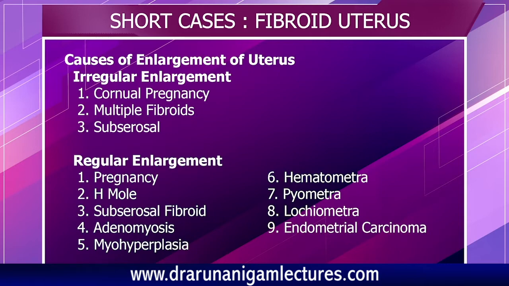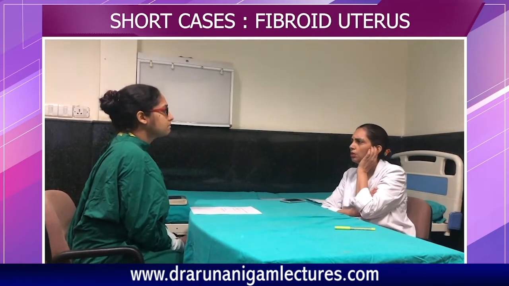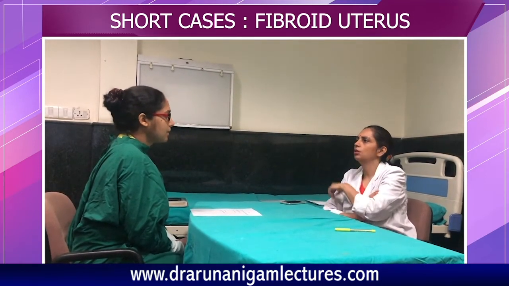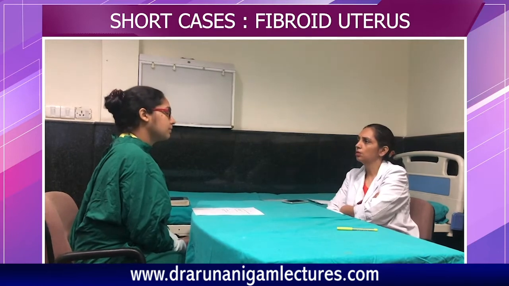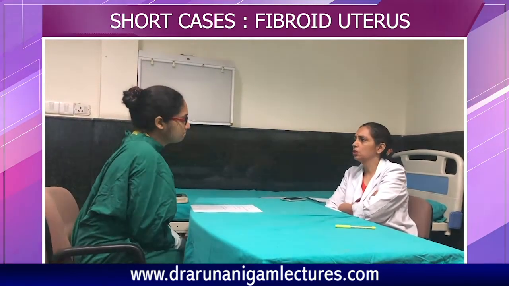Otherwise, pyometra, hematometra, ovarian masses, tubo-ovarian masses, focal masses, myohyperplasia, endometrial carcinoma. You told me hematometra, pyometra, lociometra, right? And incomplete abortions.